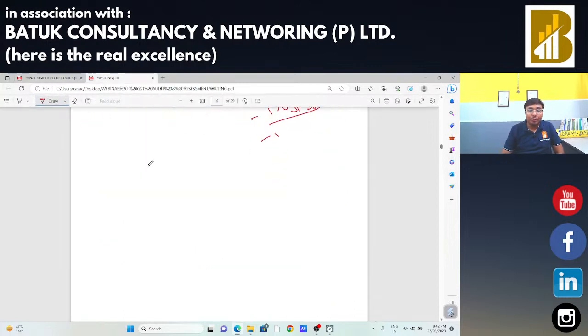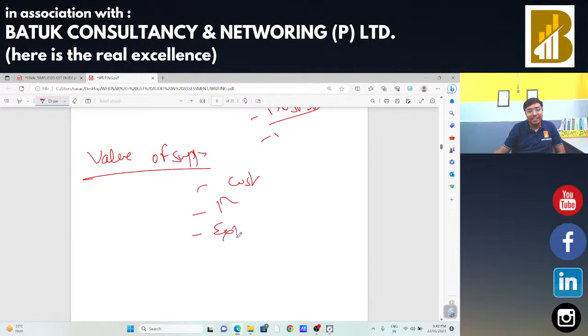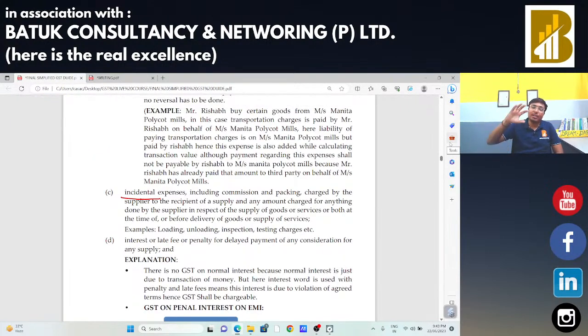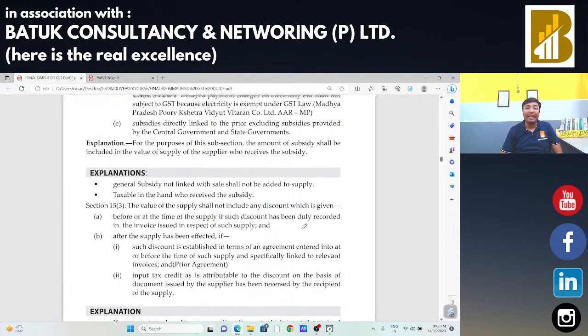So if I am going to decide the value of supply, any expenditure, and any taxes other than government taxes, all are part of the value of supply, and it should be decided accordingly. Whenever we check any related party transactions or unsecured transactions, we need to identify whether the value of supply is correct or not. So this is all about section 15 subsection 1 and 2.